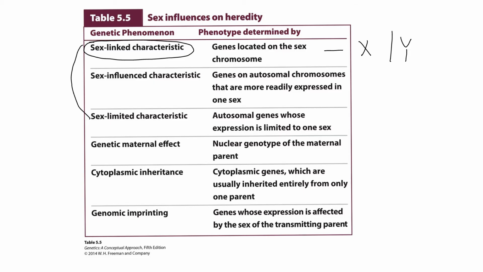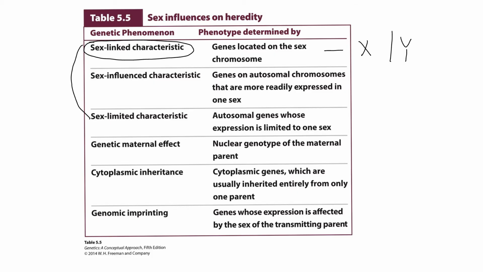How do they differ from sex-influenced and sex-limited? Both sex-influenced and sex-limited characteristics are encoded by genes which are located on autosomes. So they are autosomal genes which are manifested differently in male and female.